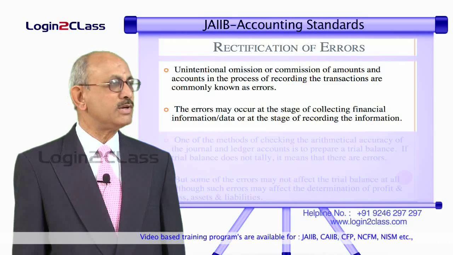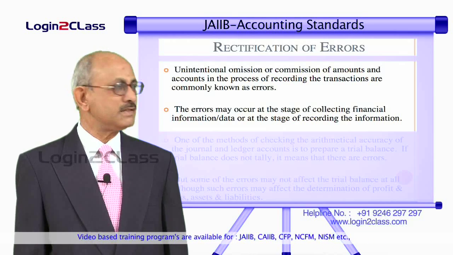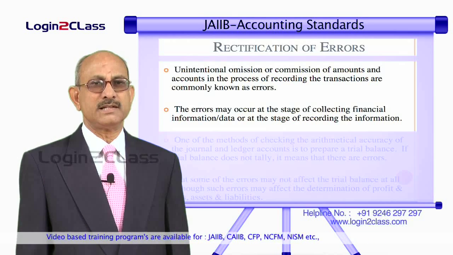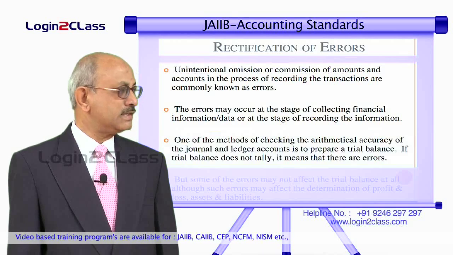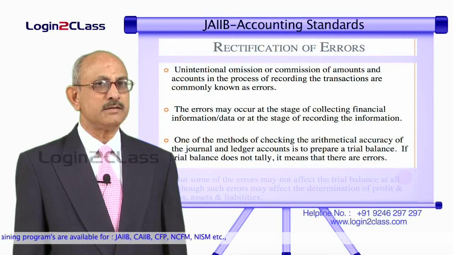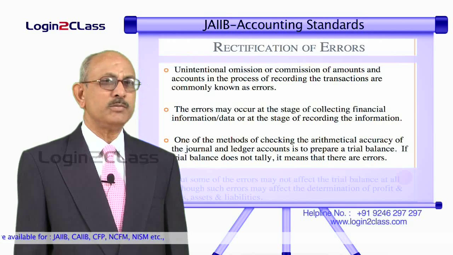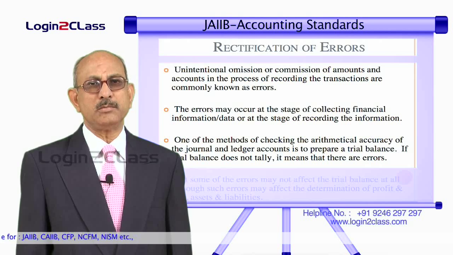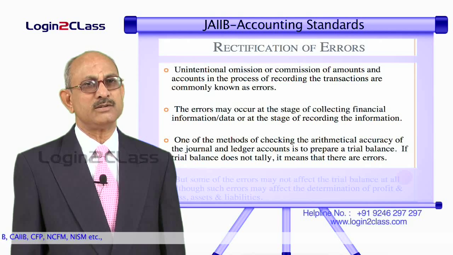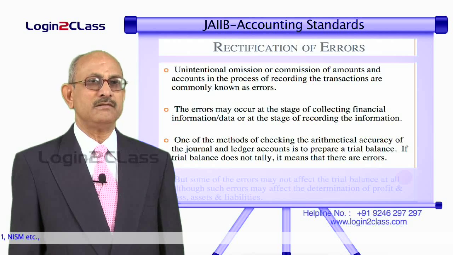These errors can occur at different stages in the process of accounting. As you know, it can be at the stage of journalization, that is the first stage of recording of transactions. It can be at the stage of ledger posting, or at the stage of totaling, that is balancing of the accounts, and thereafter it could be at the stage of carrying forward the balances to the trial balance and trying to balance the trial balance. So at any of these stages we can have errors.